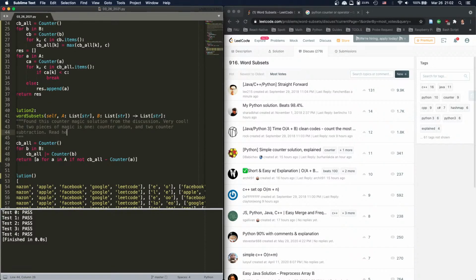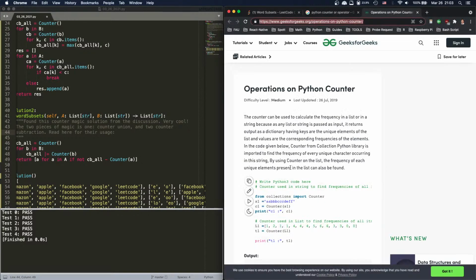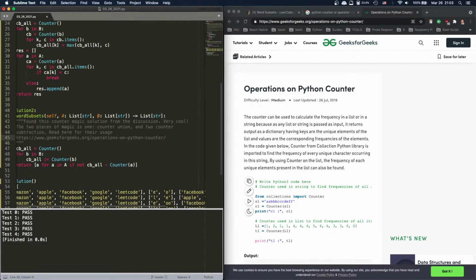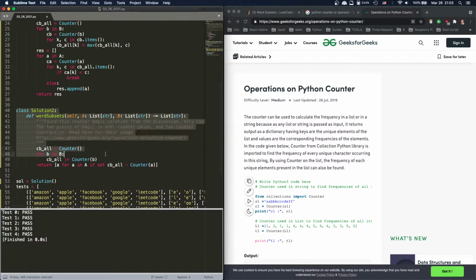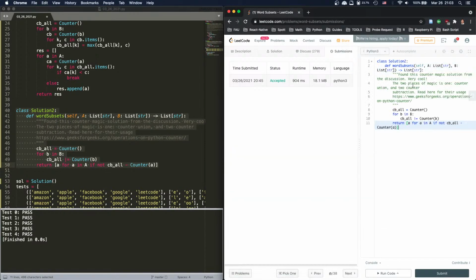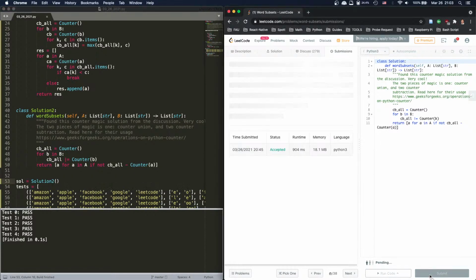Read here for their usage. I'm going to post the link from GeeksforGeeks. It's pretty clear what they do. They did a pretty good job. So, okay. Now we're going to submit this and just take a look at how this one fares. I think this one shall fare pretty well. Actually, I haven't run it here. Let's try it. Yep, it's good. So submit.